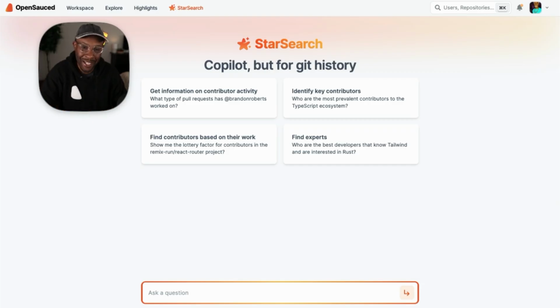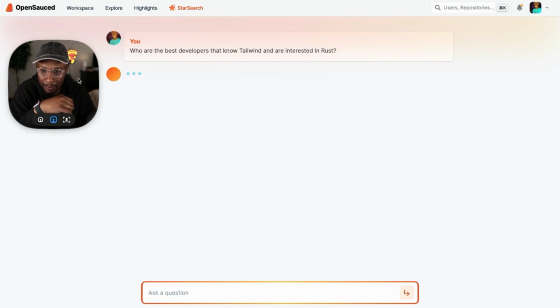And with Star Search, we're actually trying to solve that problem by having the Copilot for Git history. Now, Git history is associated specifically to a repository, but what about the history of all of open source? We have a couple of prompts that we think will be easy for you to understand how to use Star Search. In Adam's example, Tailwind developers that also have interest in Rust. So I'm going to actually prompt that query.